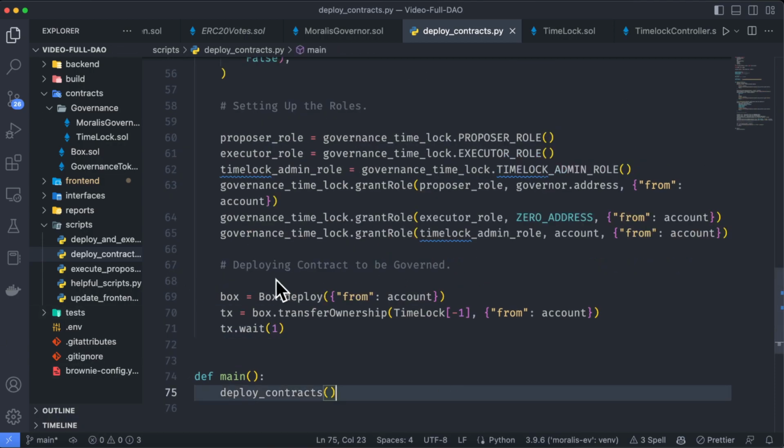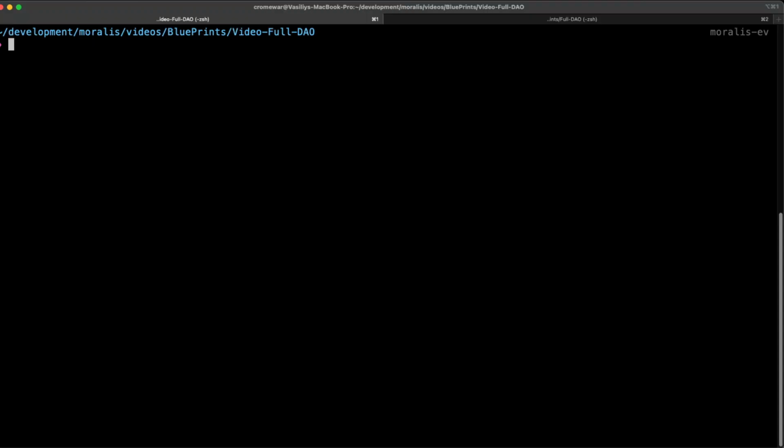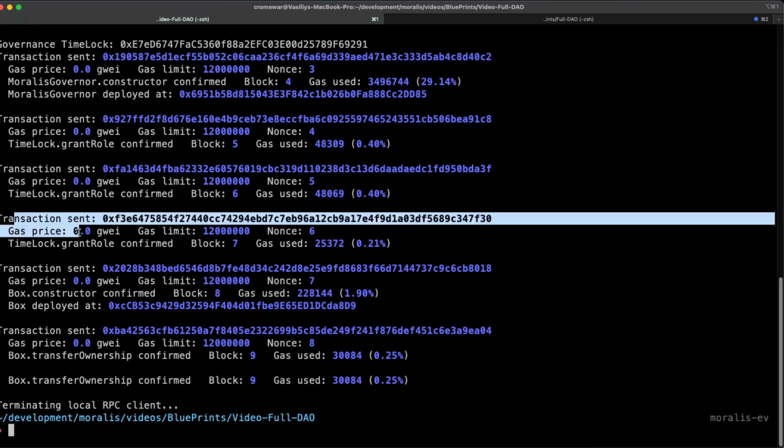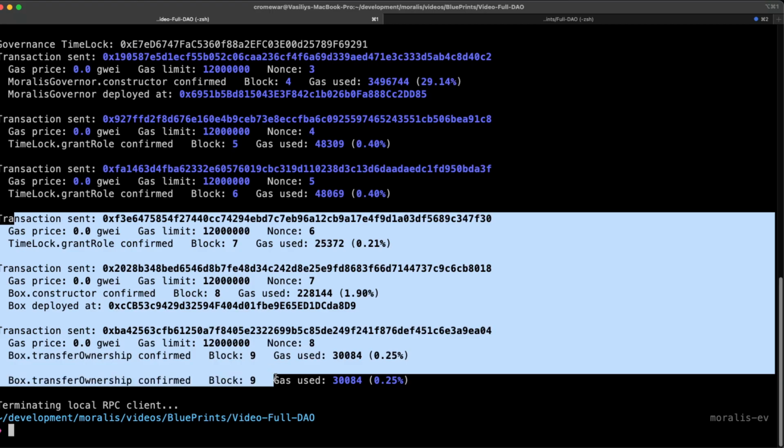Let's check if this works properly. So let's go to the terminal and say brownie run scripts deploy contracts, but for now let's just deploy on the local network. Okay, everything worked properly. It means that we know that we can deploy all the contracts and also give all the roles we need.